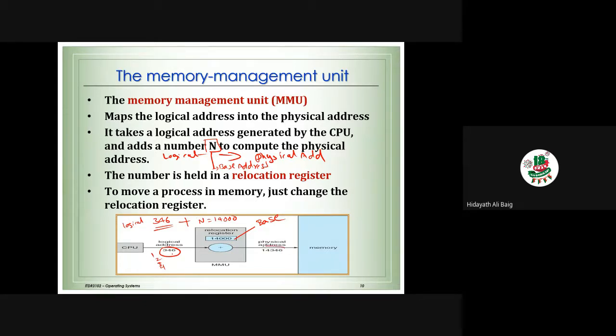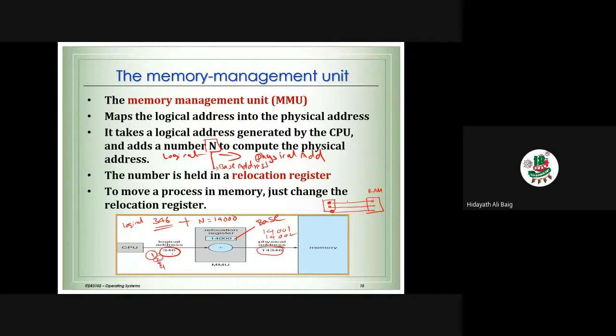Now you can see this is the physical address. Suppose I have logical address 1. To convert it to the physical address, it is 14,001. Then to convert logical address 2, we add it to the base, and it is going to be 14,002. The idea here is that we take the process and want to put it into memory. We want to say this information will be here, this information will be here. This is the logical address, and this is the RAM, the physical address. We need to make the connection between them.